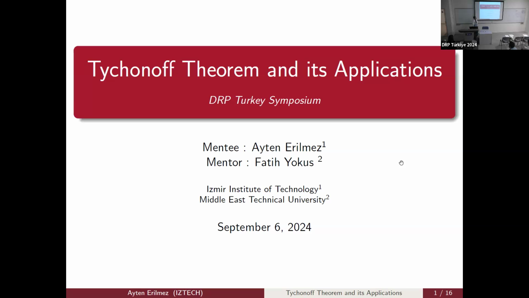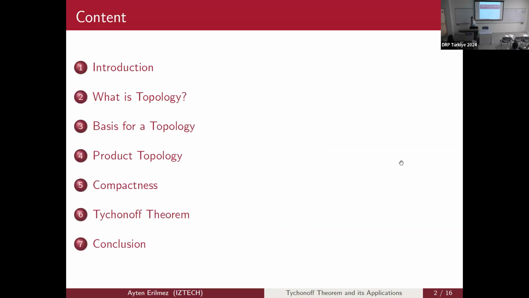Hi everyone. Today I will talk about the Tychonoff Theorem and its application. First, we will define the topology, and we will discuss the concept of bases. Then we will explore the product topology and how it is formed from Cartesian products of topological spaces. Then we will look at compactness. And finally, we will look at the Tychonoff Theorem.